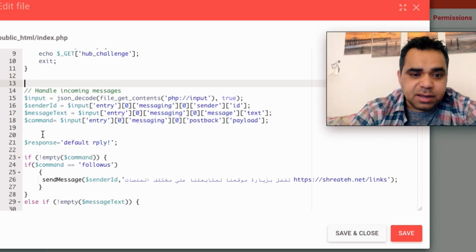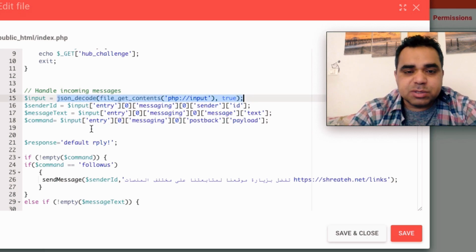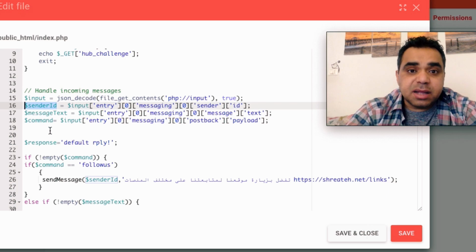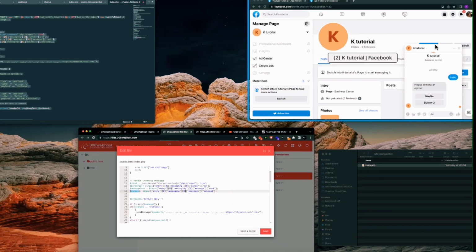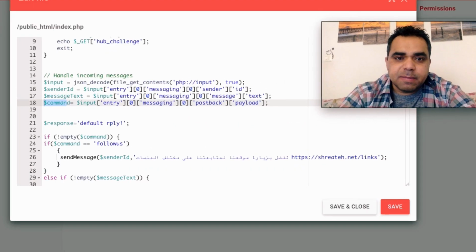On line 14 here, the input gets the input from Facebook servers. Facebook servers forward the user message to your website. This is the input, and this is the sender ID. This sender ID is used to reply back. The code uses the sender ID to reply back to the message. The message text is the text that the user sent us. Here's the command. The command means which button the user clicked or chose. We're going to modify all the buttons here, and I'm going to show you how also to track users' data.